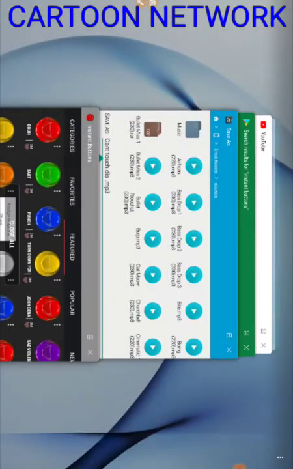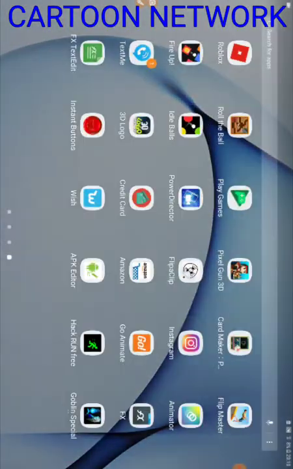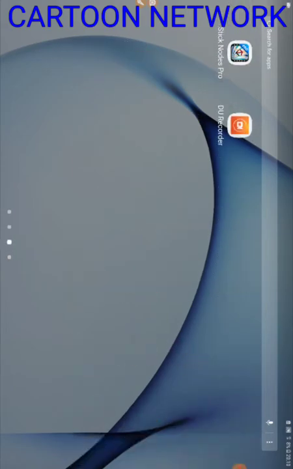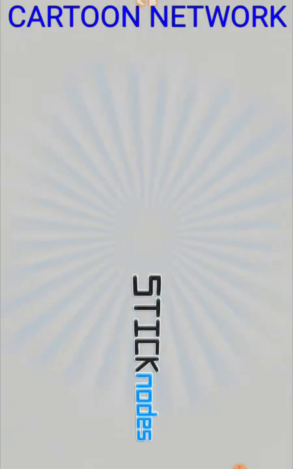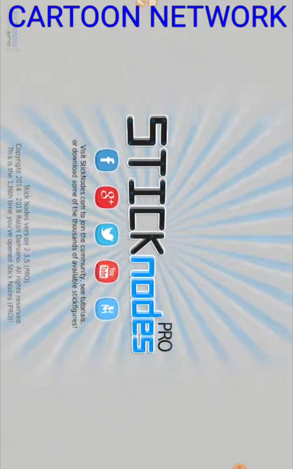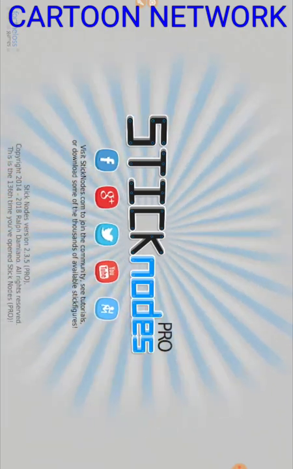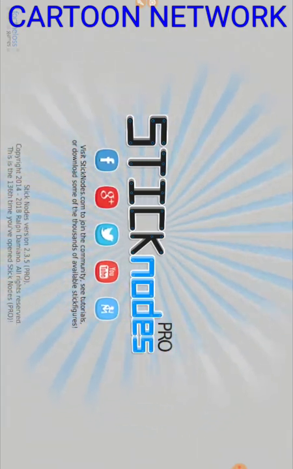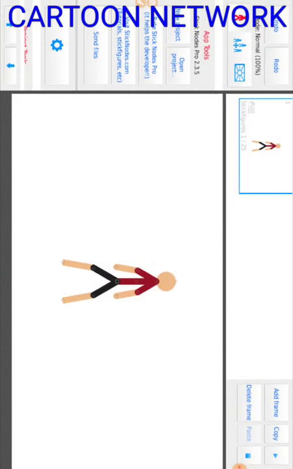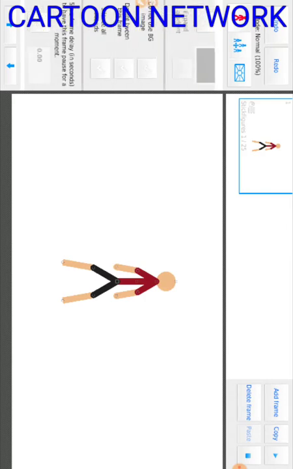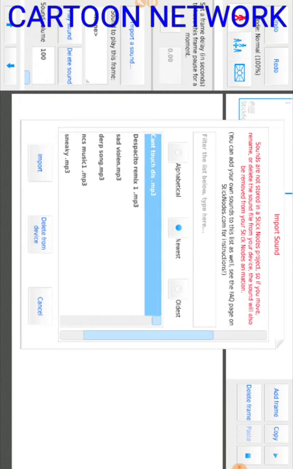And once it would save, and then if you already have StickNotes Pro up, you got to close it down, and then you got to put it back up. So let's show you this. Just put on StickNotes Pro. So once you've opened StickNotes Pro and shared it to FX File Explorer and put it on sound, you must click Import a sound on the frame and then click No, and then here it is.